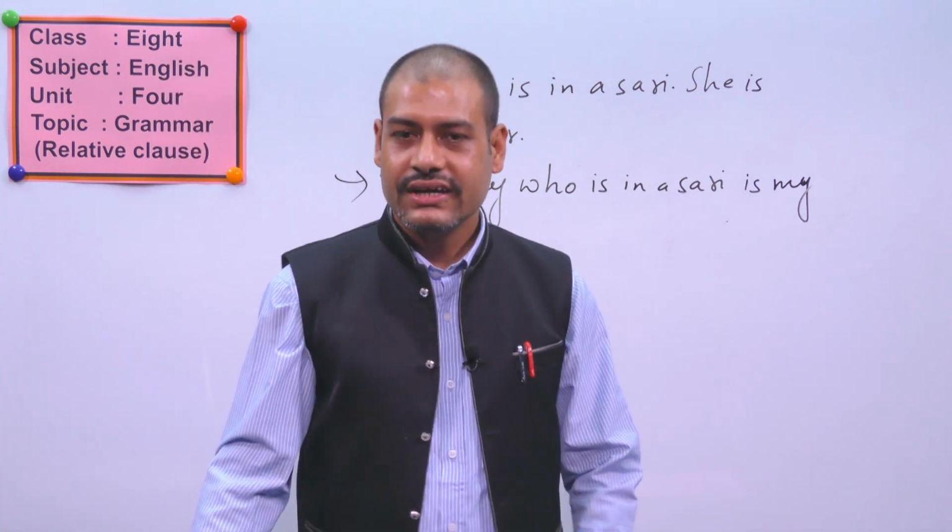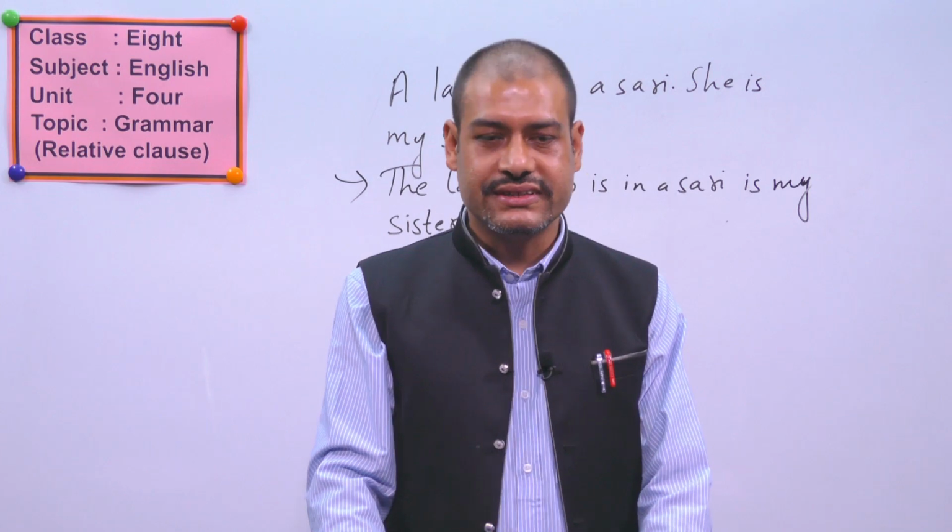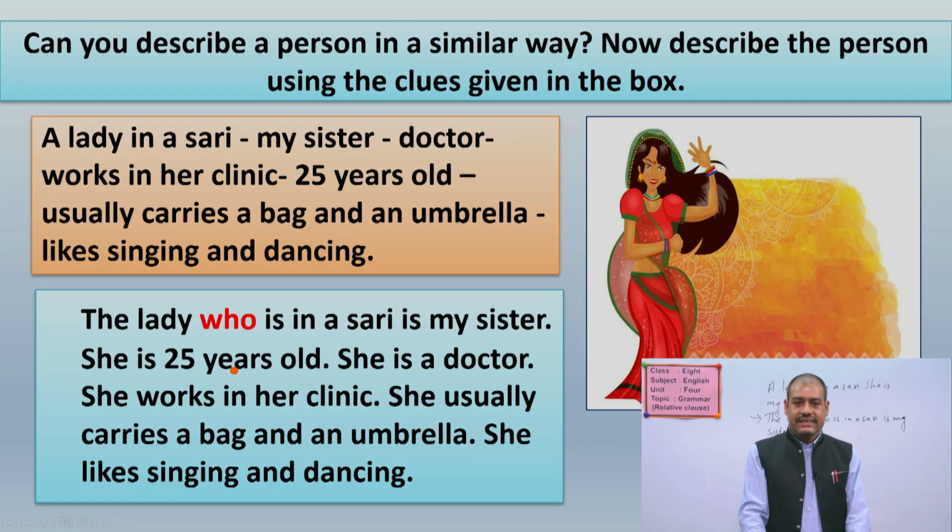Okay. So the rest of the sentences you can add. For example, in our text I have written she is 25 years old. Here is given only 25 years old. So you have to write it in a complete sentence. So it becomes she is 25 years old. And again there is given a clue, doctor. So you can write she is a doctor. Another clue we have: works in her clinic.